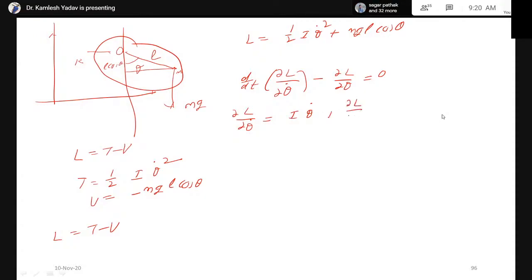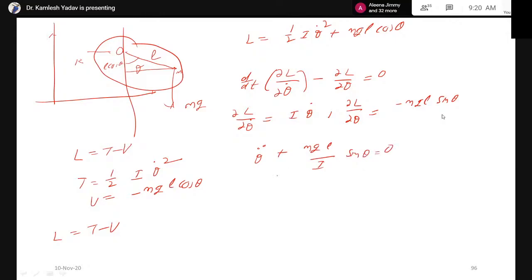Now we find the Lagrangian L of theta. That will be equal to simply minus mgl sine theta. We have taken the partial derivative of this. Now substituting these values in this equation, therefore theta double dot plus mgl upon I sine theta is equal to 0.